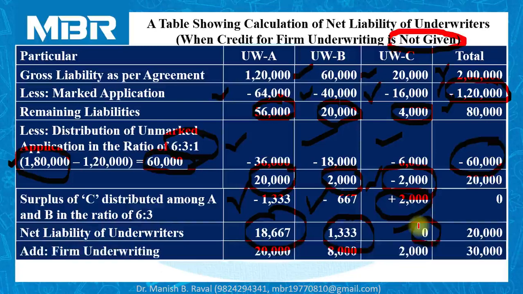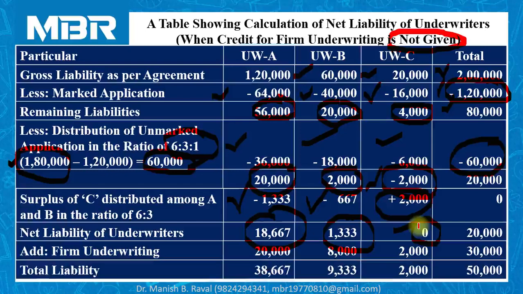We have to add firm underwriting because it is the case of firm underwriting. 20,000 shares to A, 8,000 to B, and 2,000 to C. And total liability of underwriter A 38,667, B 9,333, and underwriter C for 2,000 shares. I hope everyone is clear with the calculation of total liability presented over here.